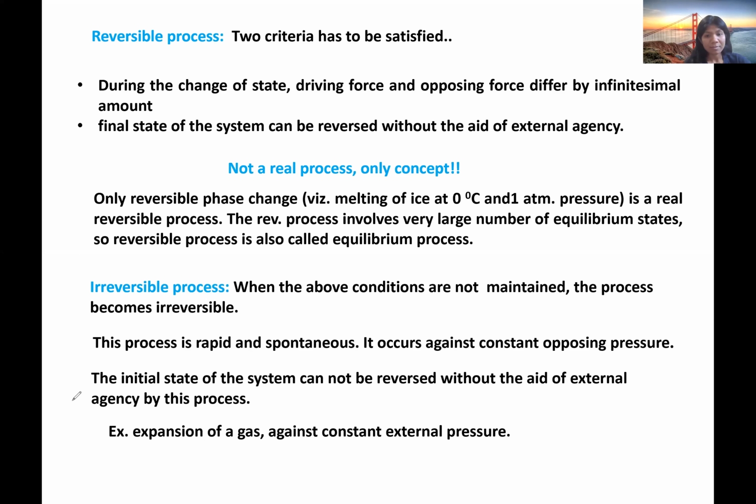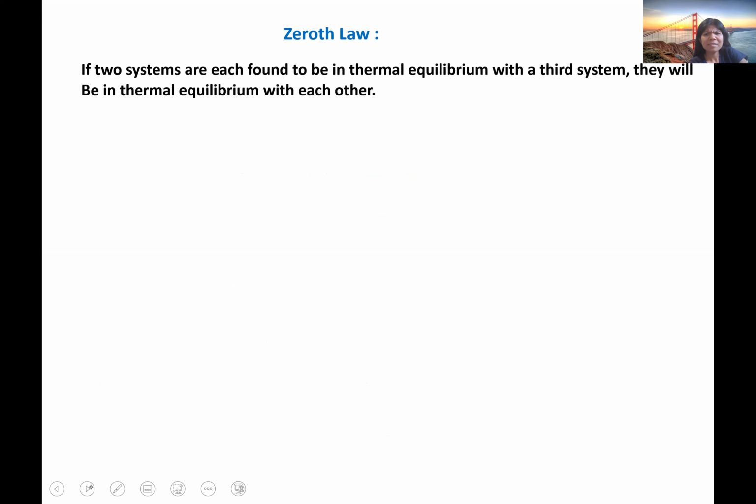So I was discussing the different types of processes. Let me quickly go to the zeroth law of thermodynamics. So what is the zeroth law? This is very simple. Whenever two systems are each found to be in thermal equilibrium with a third system, they will be in thermal equilibrium with each other.